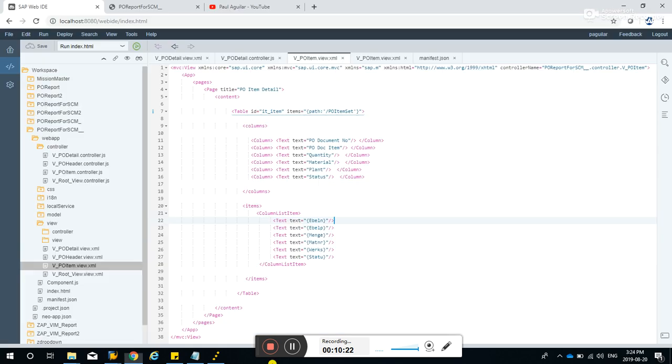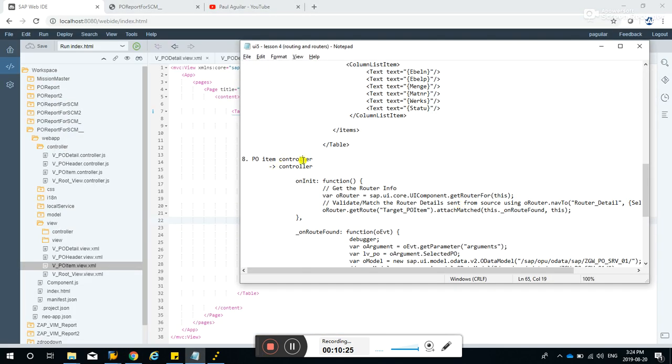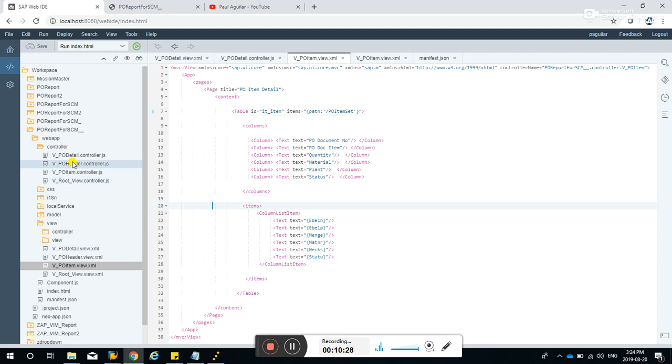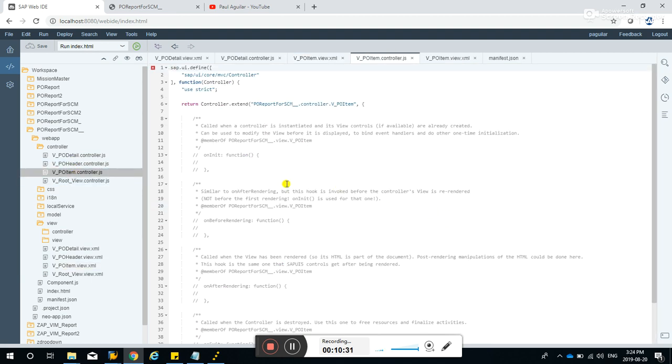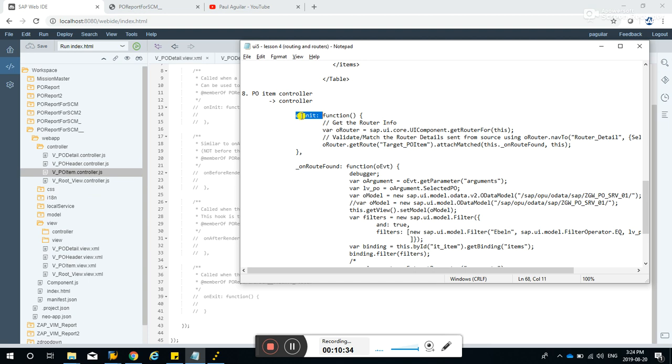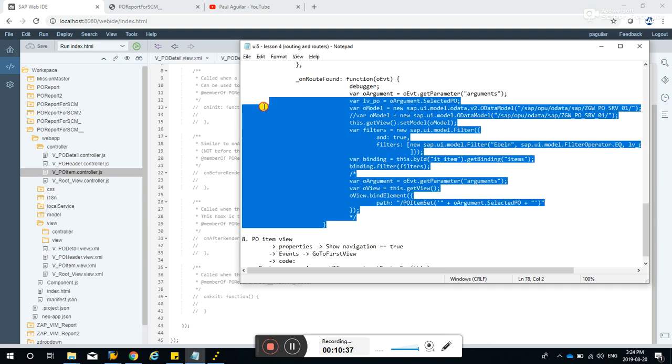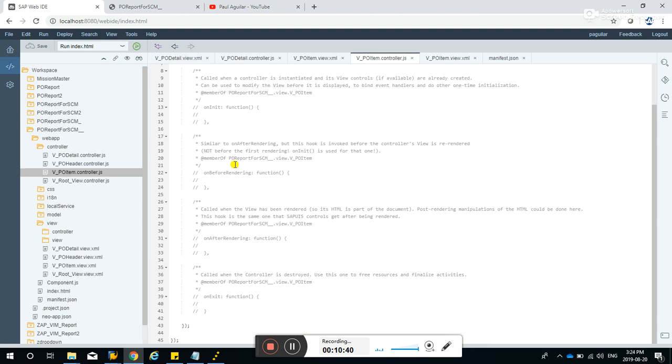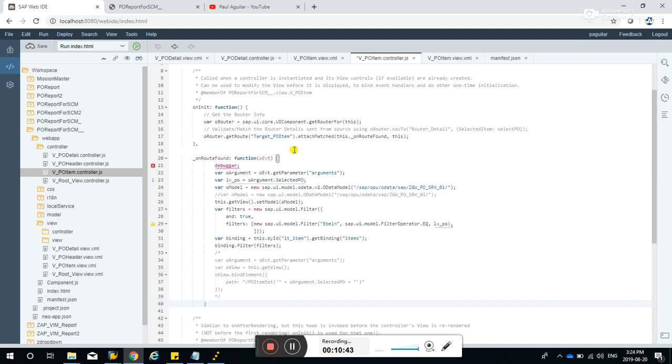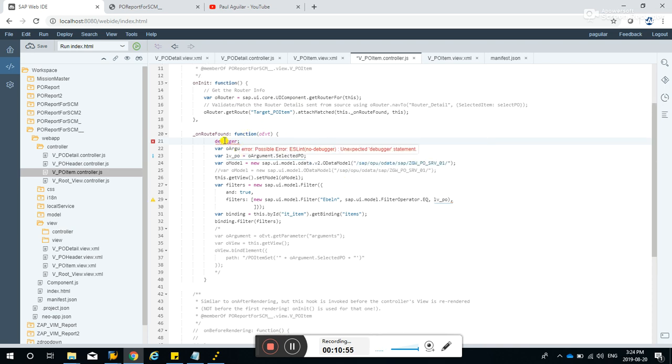Then after this one, okay, we'll be adding some code in the PO item controller. So the initialization and the en route, these are new. We'll be explaining them in a bit. So initialization, this is just for the router info, and validation, target PO item. And here, let's discuss this later on how to set a breakpoint. In the SAP UI5, it's a debugger. You have to type that.